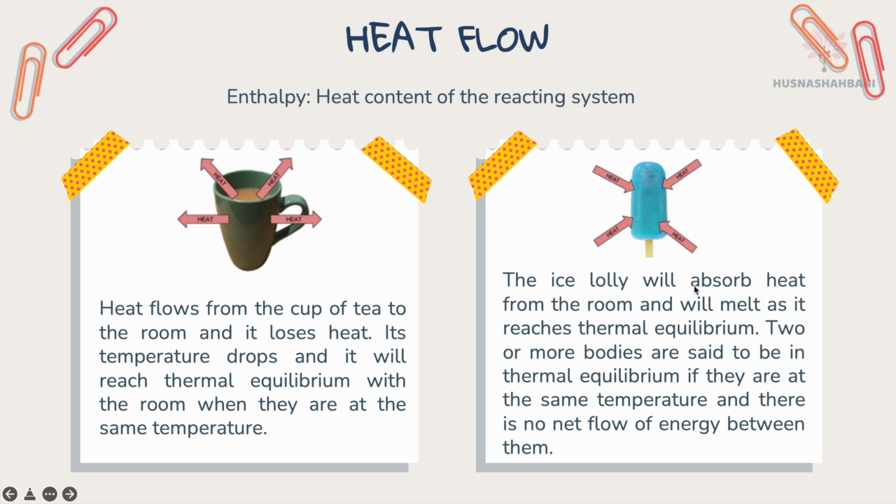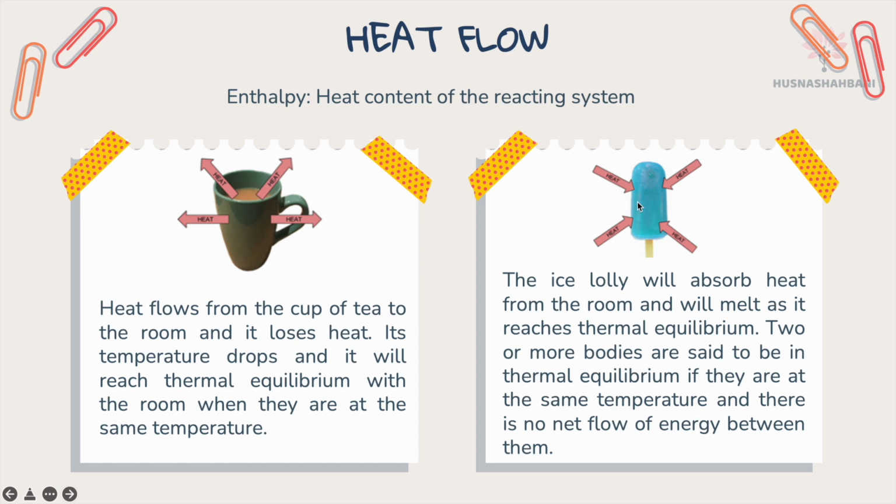The ice slowly will absorb heat from the room and will melt as it reaches thermal equilibrium. Two or more bodies are said to be in thermal equilibrium if they are at the same temperature and there is no net flow of energy between them.